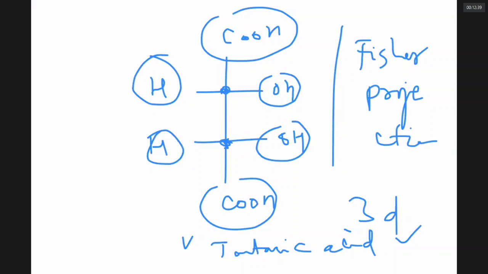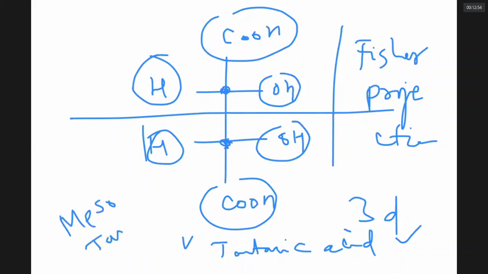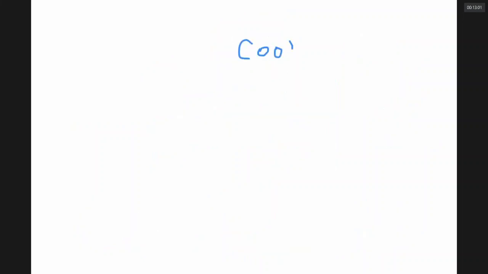In this form of tartaric acid, where you are writing like this, if you cut here, do you get 2 equal parts? Yes, sir. Then this is optically inactive, called mesotartaric acid. When you write tartaric acid like this, it is another form of tartaric acid.